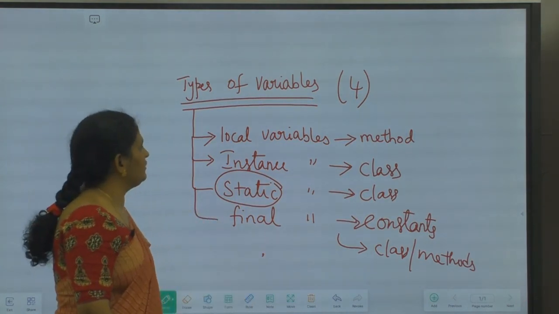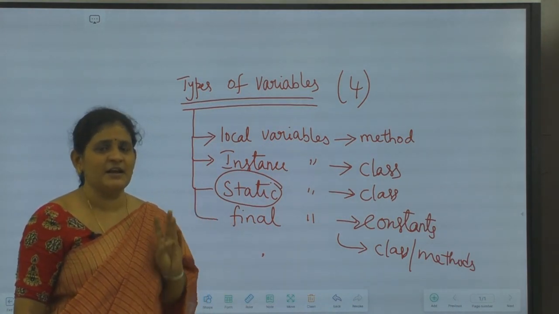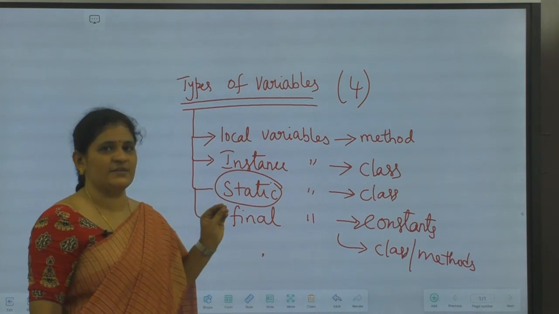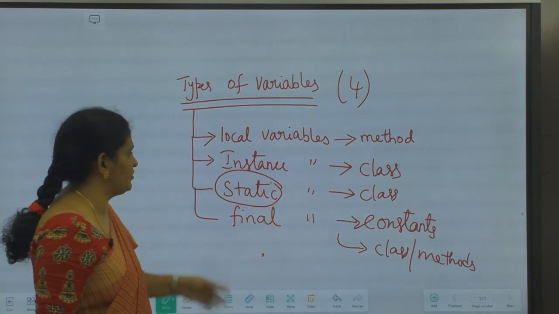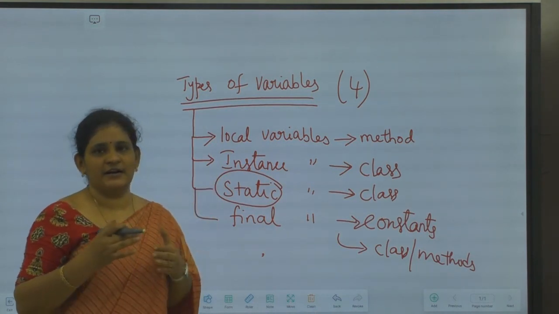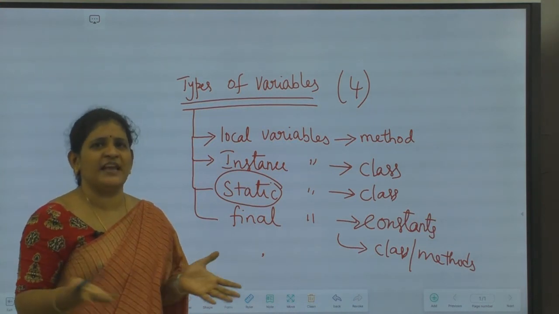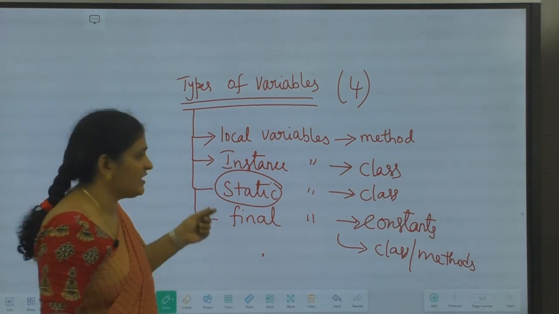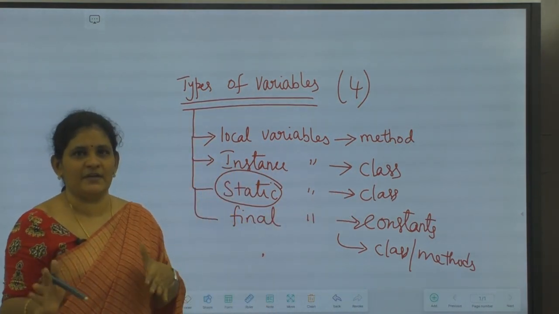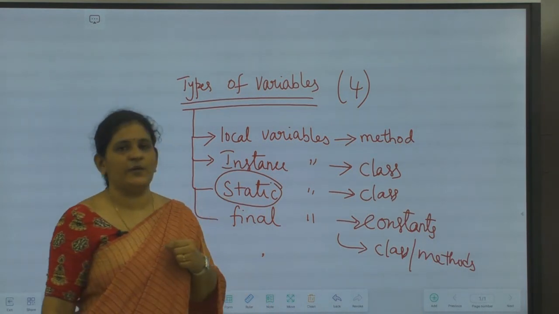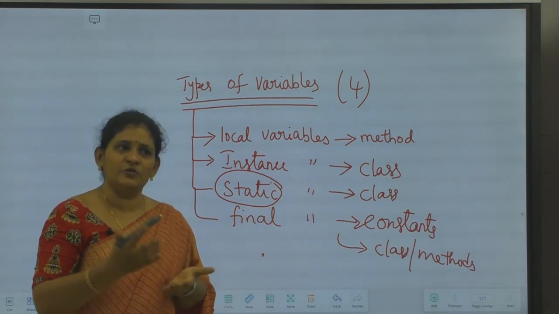So these are the different types of variables: local variables, instance variables, static variables and final variables. Local variables are declared, defined and used within the method definition only. The instance variables are declared inside a class and can be used anywhere within the class, and outside the class also. That part I'll be covering in later classes. Static variables we also declare inside a class and use inside the class.